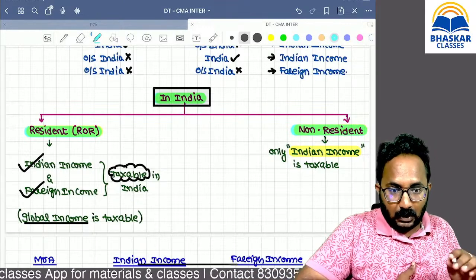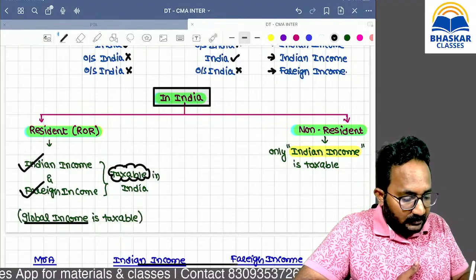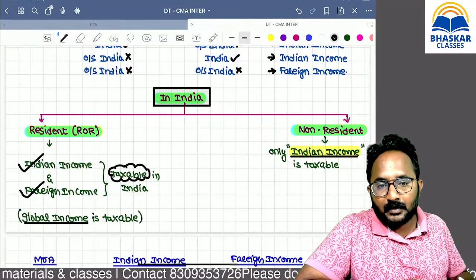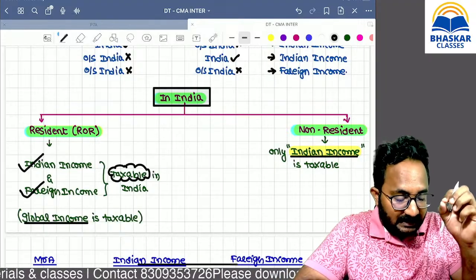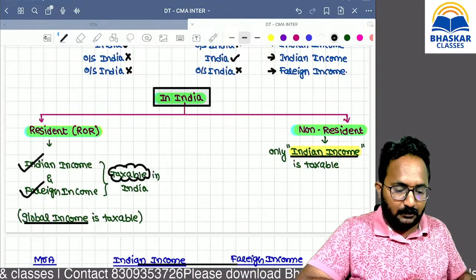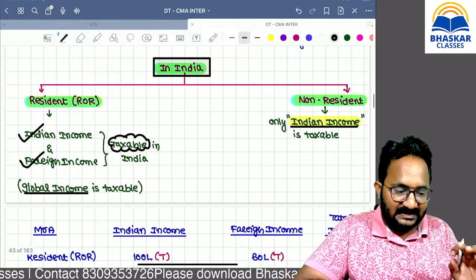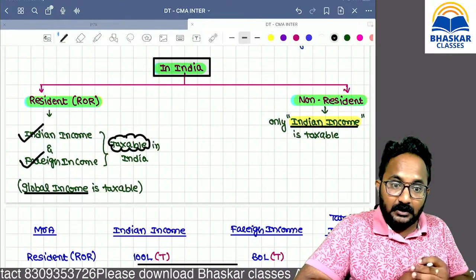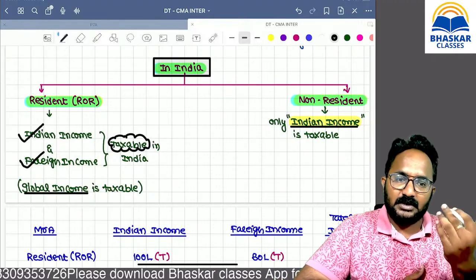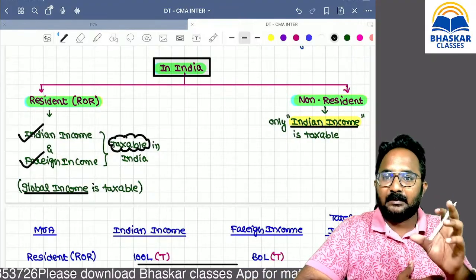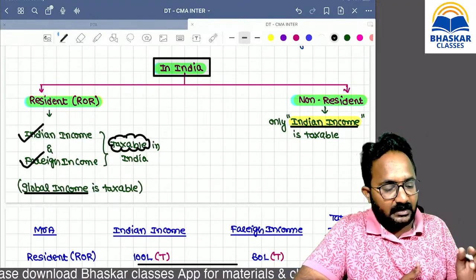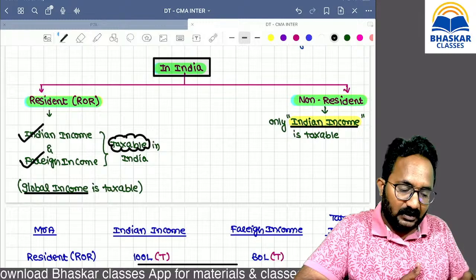Sir, if you are a non-resident, only which income is taxable? Indian income is taxable. Only Indian income. Example, a USA resident is there. For India, he is a non-resident. If he comes to India for 1 month or 2 months and earns any income, that is called what? Indian income. So that alone, Indian income, will be taxable in the hands of a non-resident.